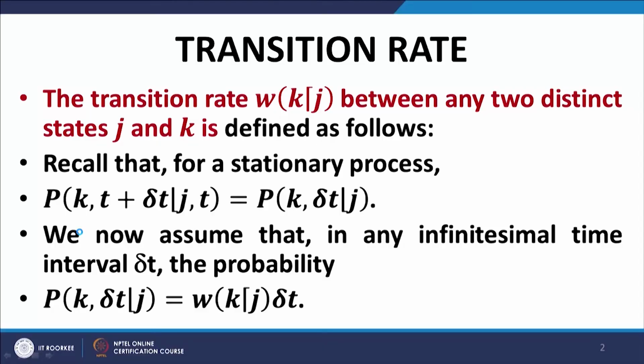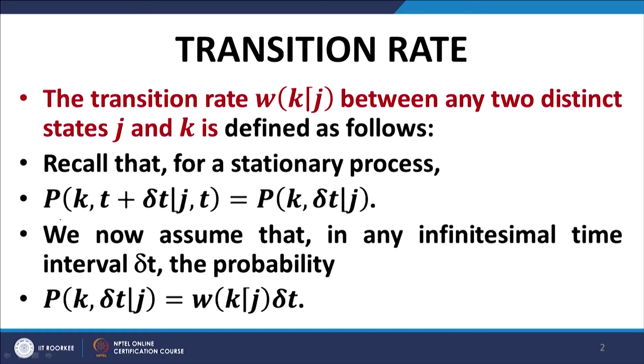Now, this concept of transition rate is particularly relevant when we are talking about a stationary stochastic process, a process where it is time translation invariant. So, in that case, we can write the conditional 2-point probability of k at t plus delta t subject to j at t, as p of k, delta t subject to j, 0, which is simply written as j.